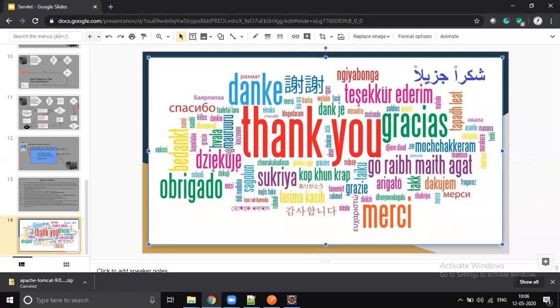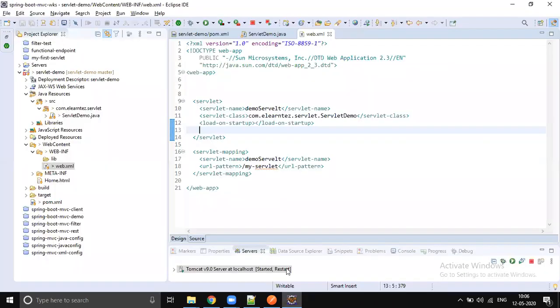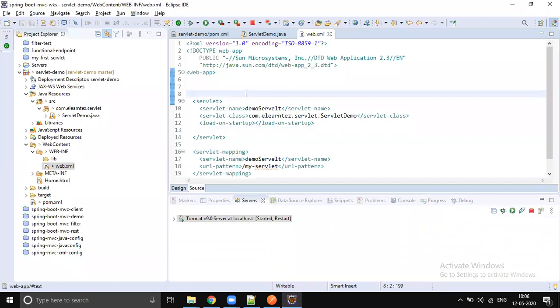Sunil, you are asking whether I will share this code with us? Yes, I will share this. It is already available in GitHub. I will share that GitHub link with you. But I expect you to do hands-on. Just take that as a reference when you get some doubt and then look into that code. But I don't expect that you run that code on your local machine and complete the task. That is not my expectation.